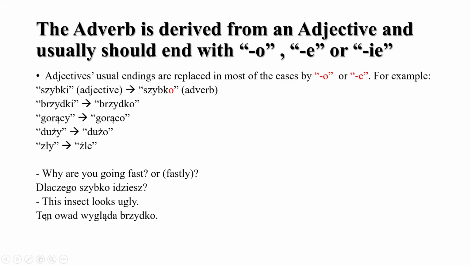If you want to use the adjective, you can just change the form. All you have to do is say ten owad jest, which means is, brzydki. So this insect is ugly. Ugly is an adjective when you say is, but when you say looks ugly, then ugly is an adverb.